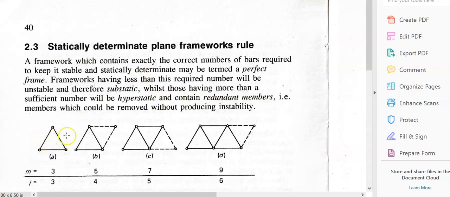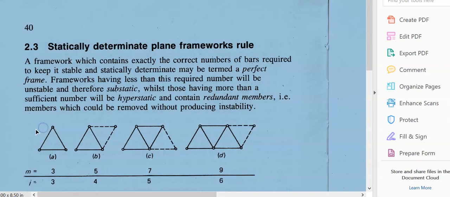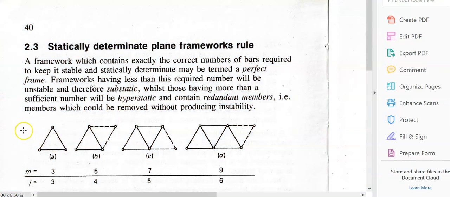Now, let's look at this triangular frame over here, okay? If I apply a force horizontally to the right at that point there, that member will be in tension because it's being stretched, and that member will be in compression because it's being squeezed, okay? So if I apply a force horizontally to the right, or horizontally to the left, that frame, and I'm assuming it's fixed at the bottom 2 points there.